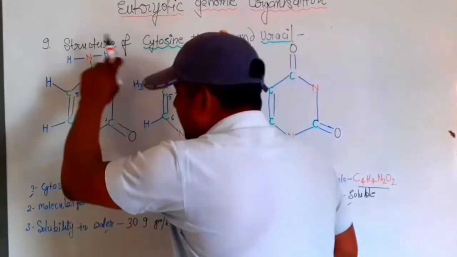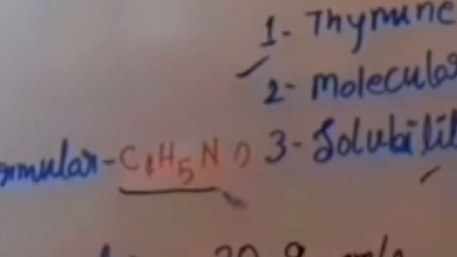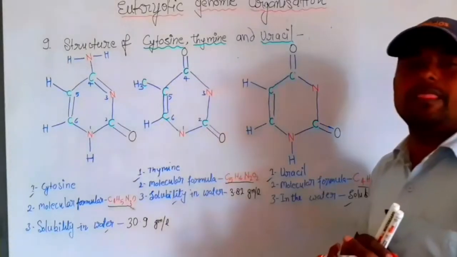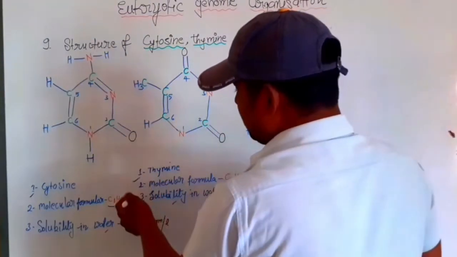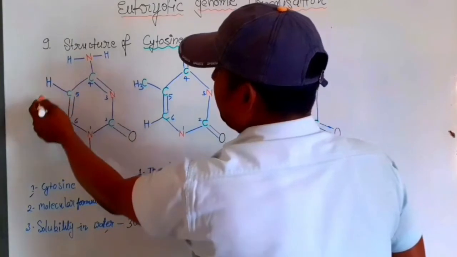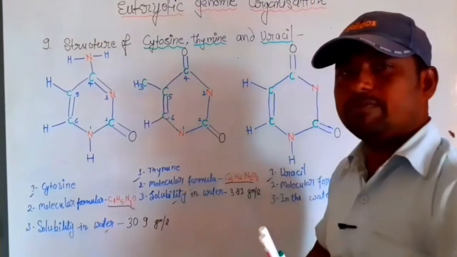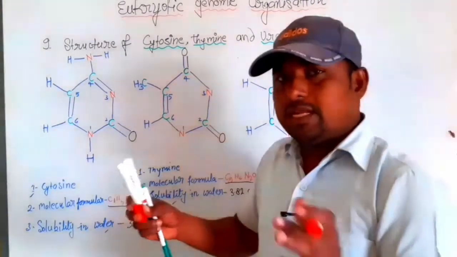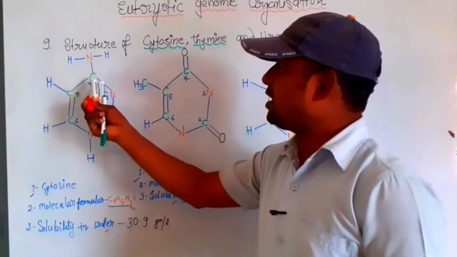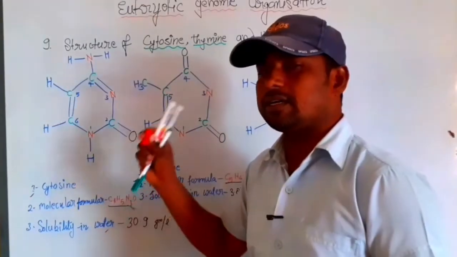But the complete cytosine formula is nitrogen 3, oxygen 1, hydrogen 5. You can check the valency of nitrogen, carbon, hydrogen and oxygen yourself.